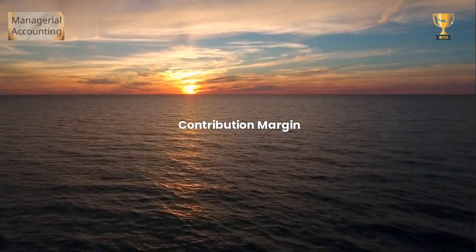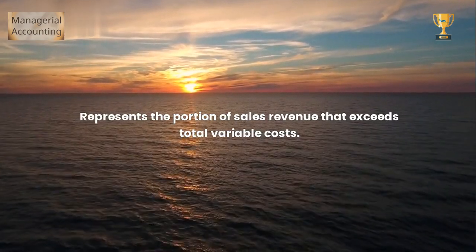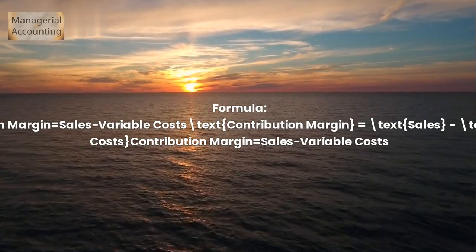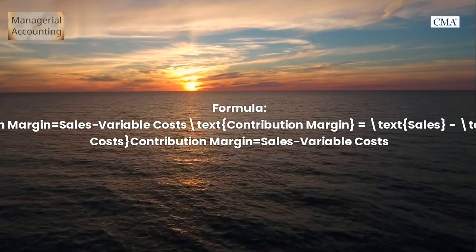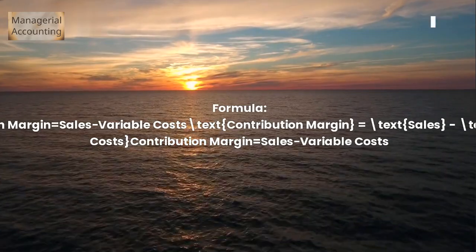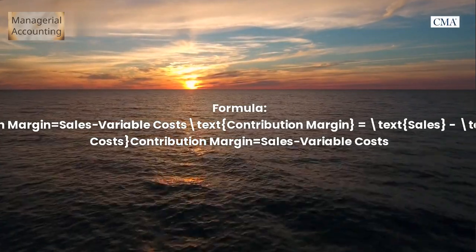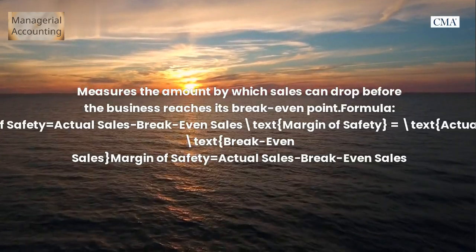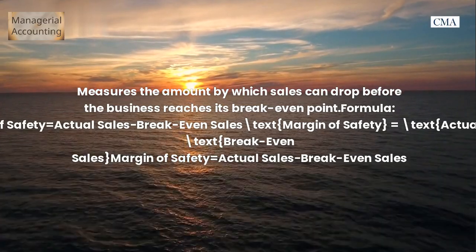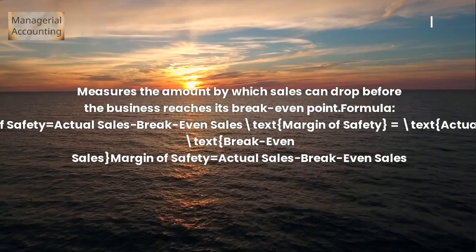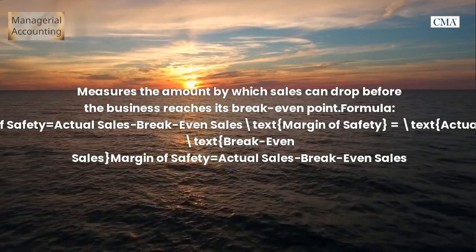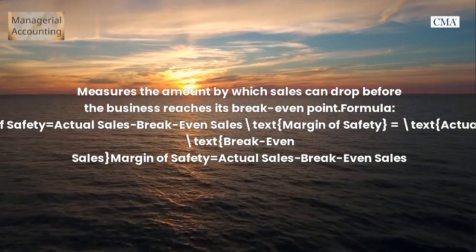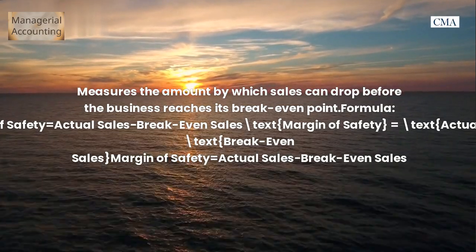Contribution margin represents the portion of sales revenue that exceeds total variable costs. Formula: contribution margin equals sales minus variable costs. Margin of safety measures the amount by which sales can drop before the business reaches its break-even point. Formula: margin of safety equals actual sales minus break-even sales.